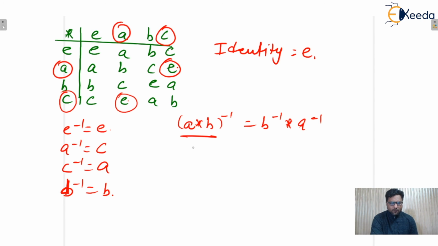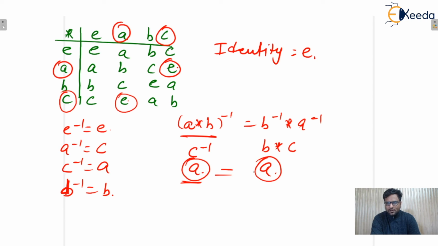A star B is C, and the inverse of C is A. So in the LHS we get A. In the right-hand side, the inverse of B is B and the inverse of A is C, and B star C is A only. So you can verify this theorem: (A star B) whole inverse equals B inverse star A inverse. I hope this one is clear to everyone, guys.